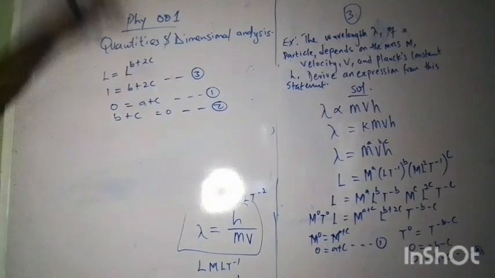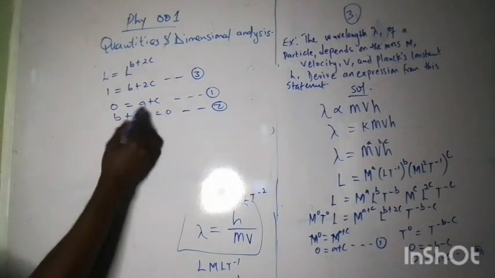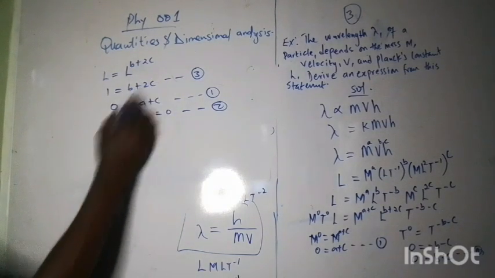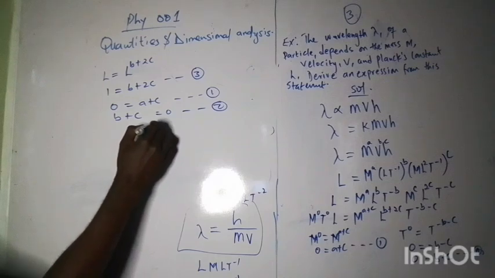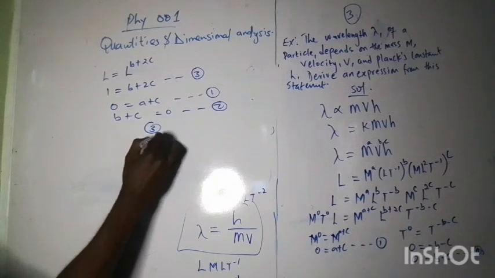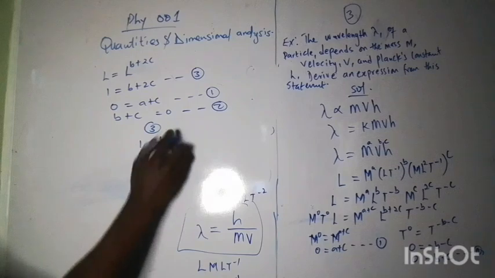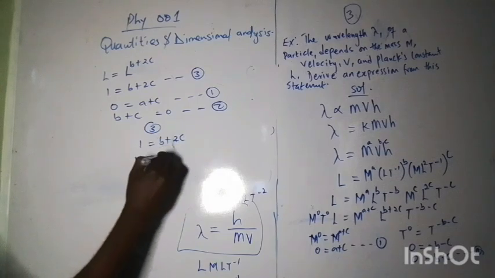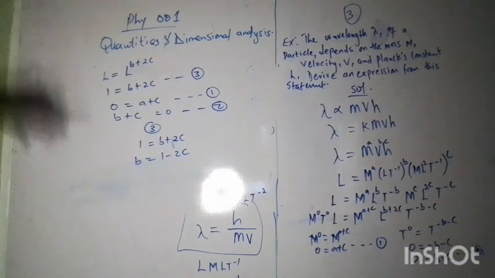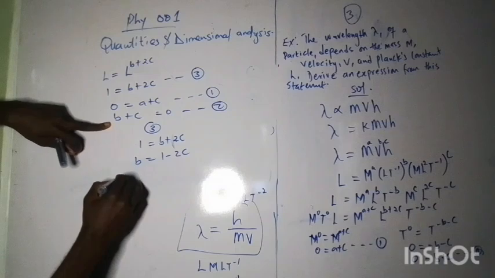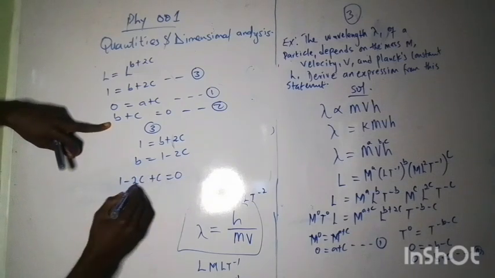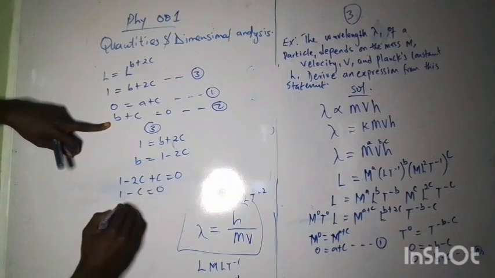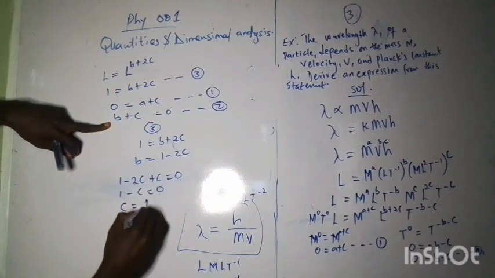So we can solve this simultaneously. In order to get this, I can make b the subject of the formula. So from 3 now, 1 equals b plus c plus 2c. So b will be what? 1 minus 2c. So then I put that here. So that is 1 minus 2c plus c equals to 0. So then that will give us 1 minus c equals 0. So c equals 1 from here.